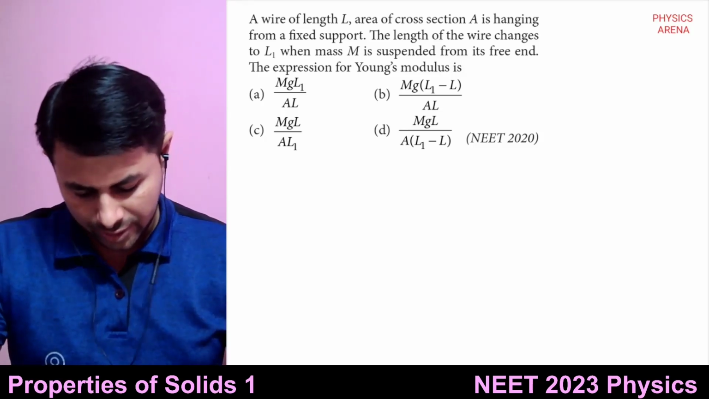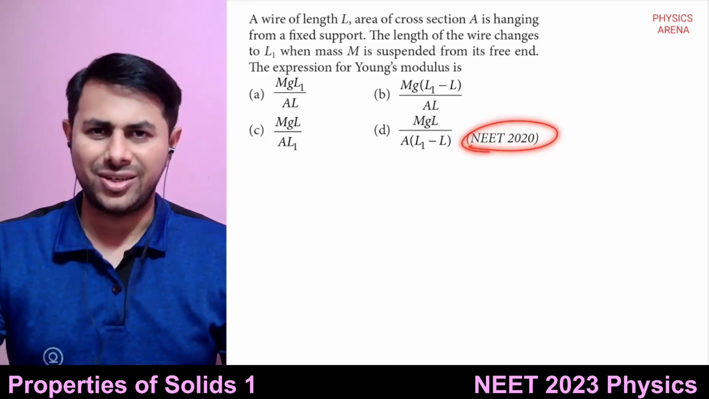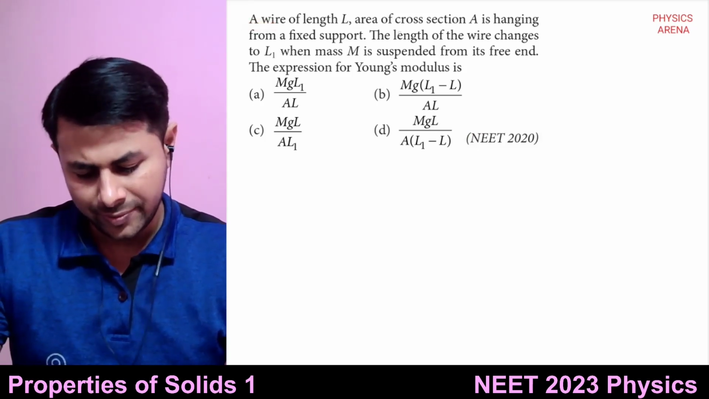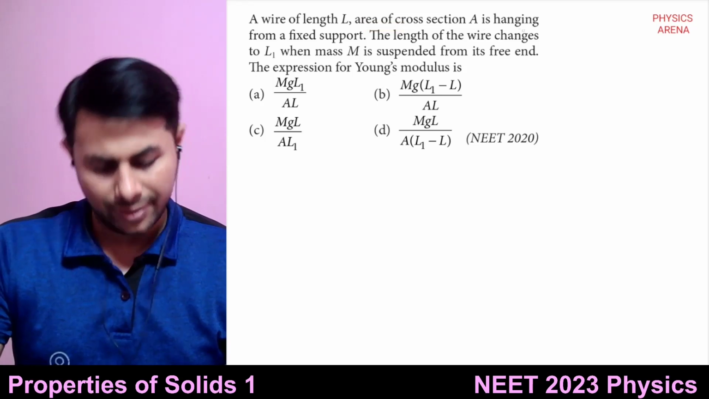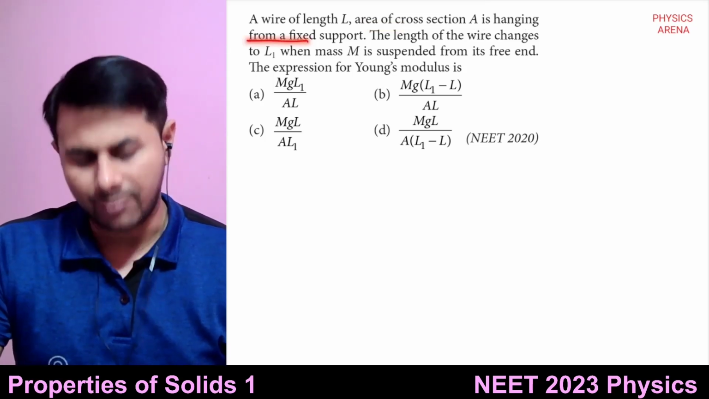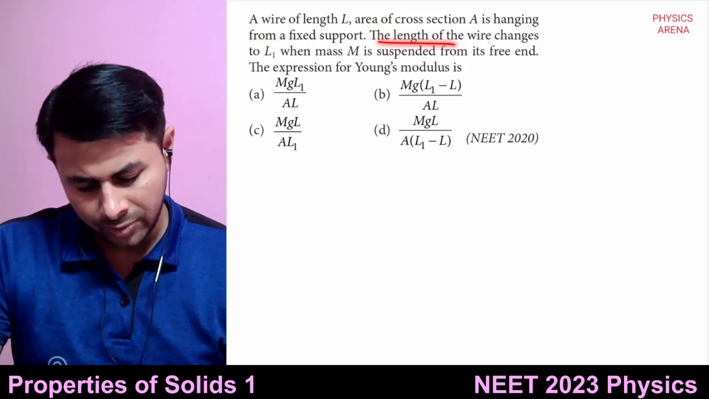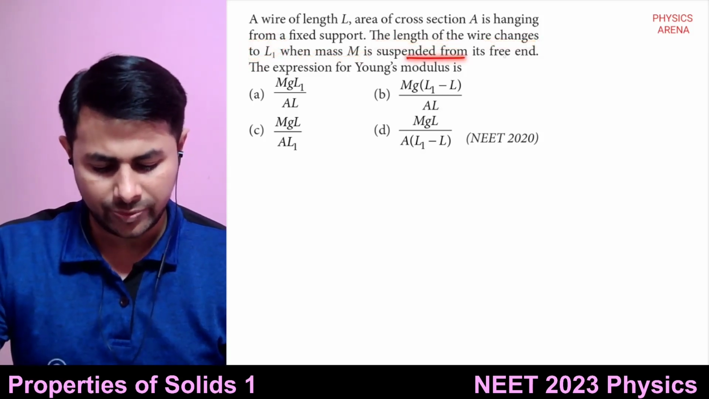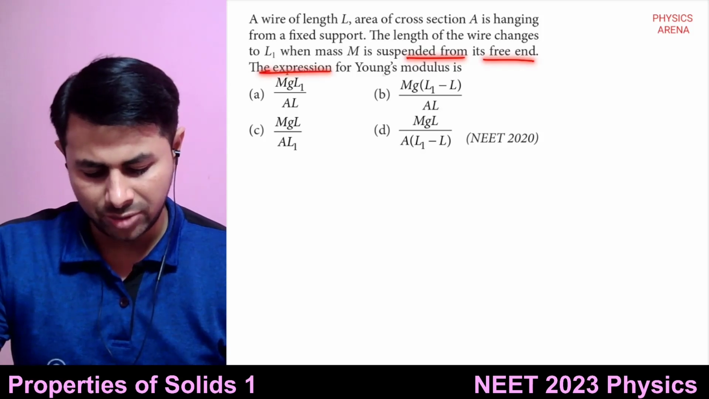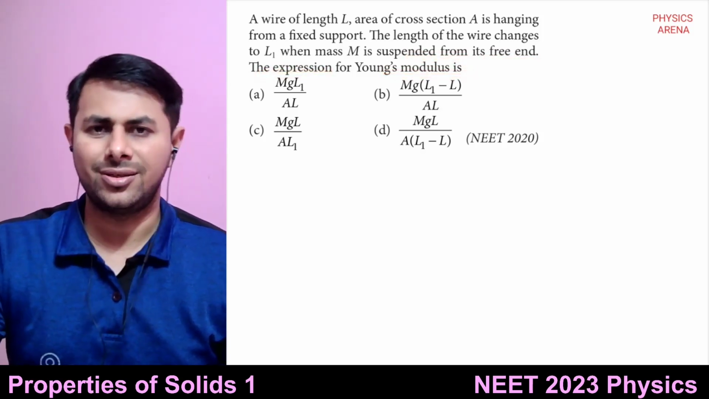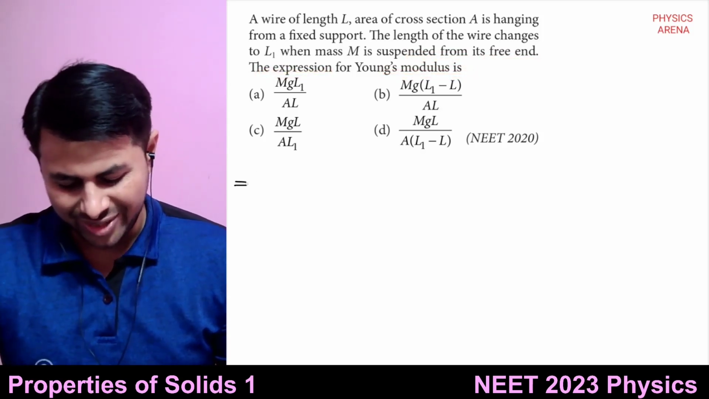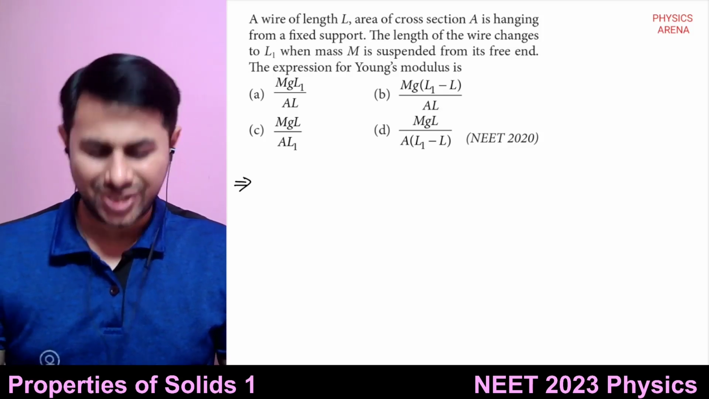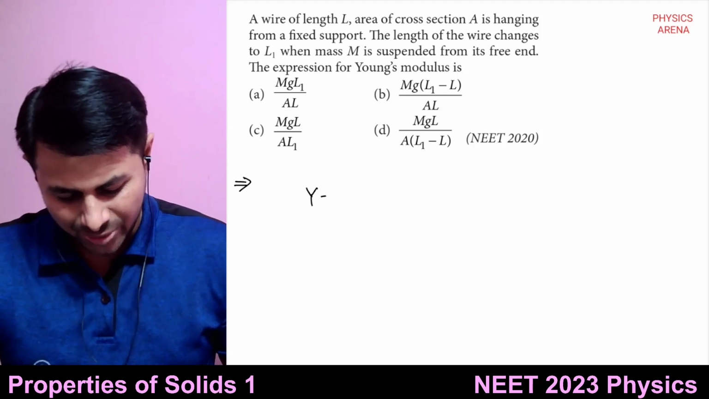Next question. This is from NEET 2020. A wire of length L, area of cross section A, is hanging from a fixed support. The length of wire changes to L1 when mass M is suspended from its free end. The expression for Young's modulus is. See, this is from NEET 2020, a recent question. So what is Young's modulus?